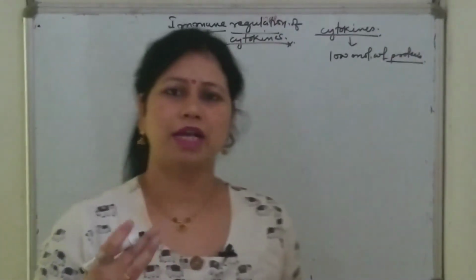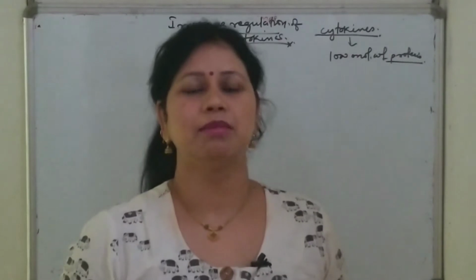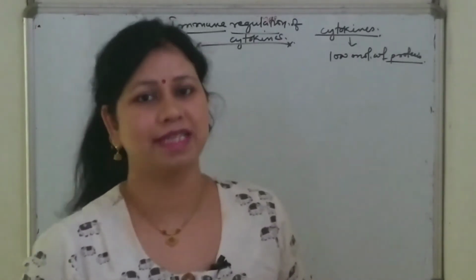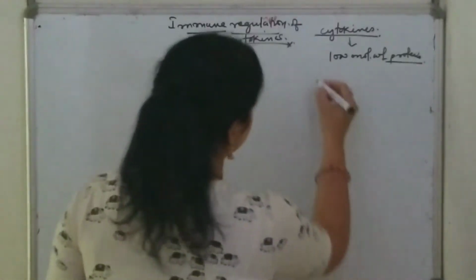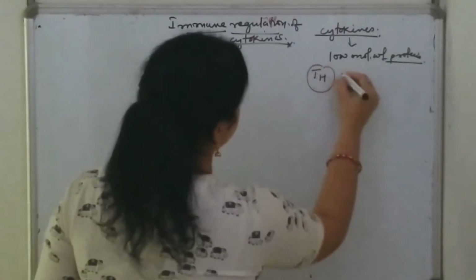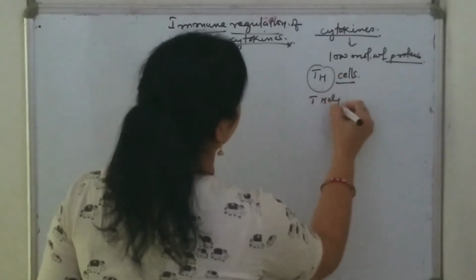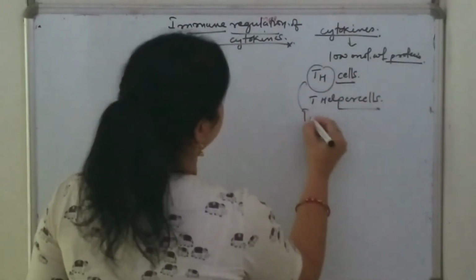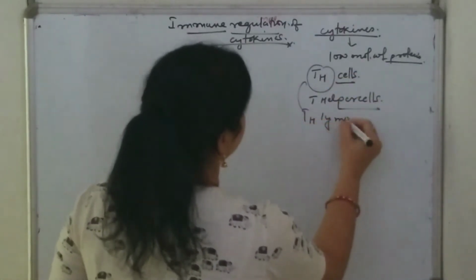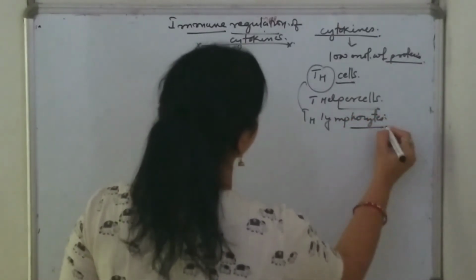Cytokines can be produced by virtually all the cells of the immune system, but especially by Th cells, meaning T helper cells or Th lymphocytes. Mainly, cytokines are produced by Th lymphocytes.